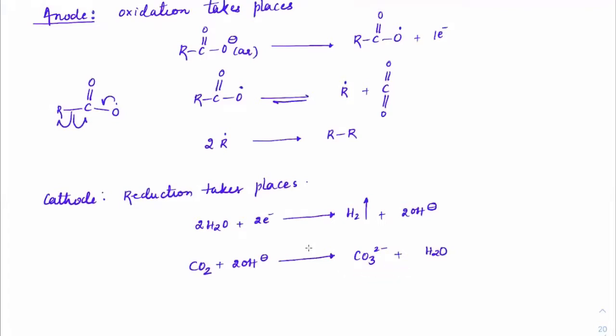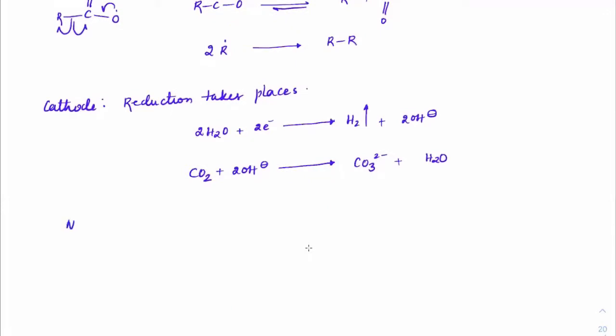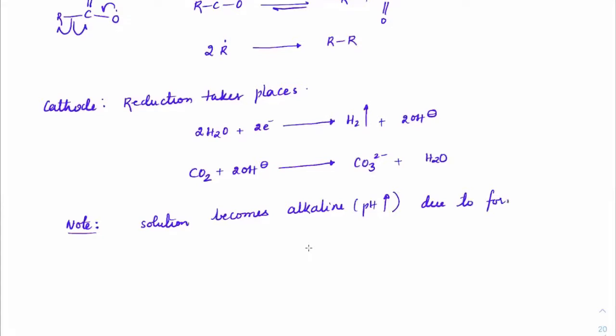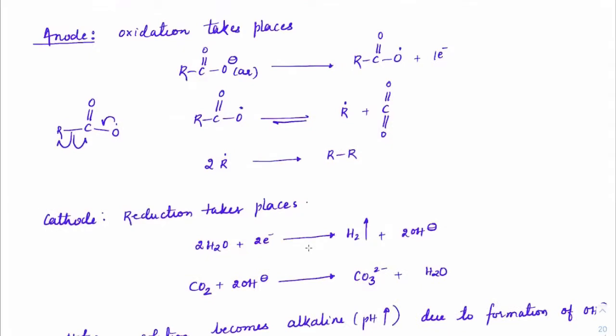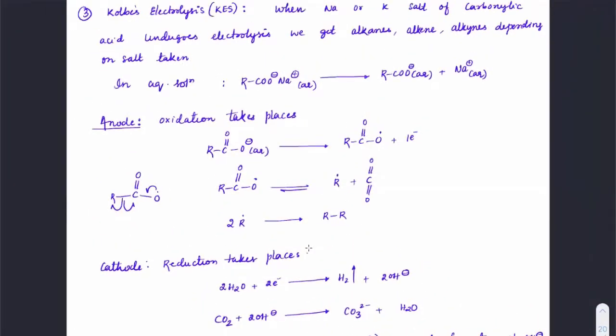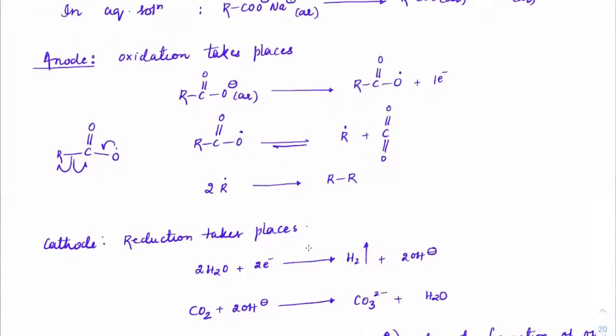Everybody understood this point? One very important note is that the solution becomes alkaline, or I can say the pH of the solution increases. Why? Due to formation of OH⁻. So this is Kolbe's electrolysis process, where radicals form at the anode which will terminate to give coupled alkanes.